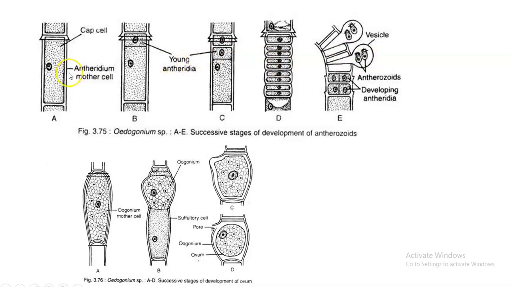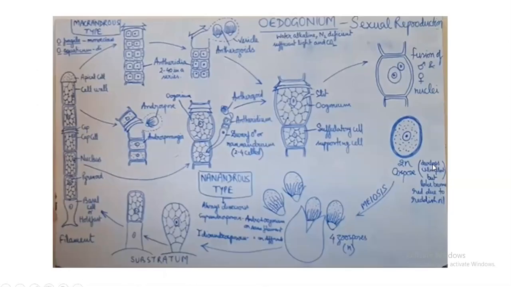Everything is happening normally, just like we have discussed in the general sexual reproductive phase. This is what happens in the macrandrous type of reproduction. This particular thing that we have explained is the macrandrous species. Now we will see what is happening in nanandrous species. You just see this line.